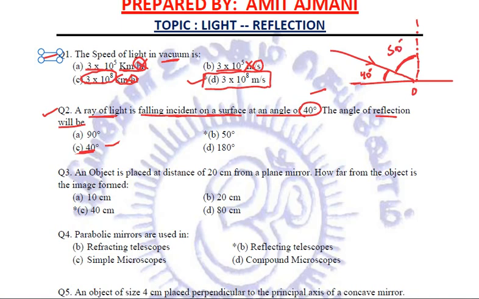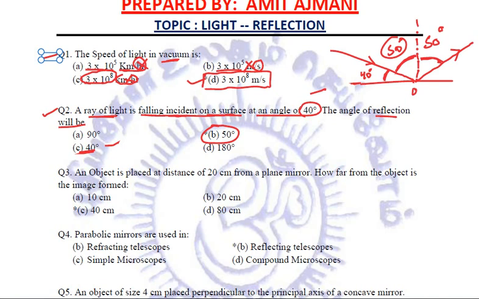So now something is clicking in your mind. So what should be the answer now? It is 50 degrees, because when this light ray is reflected back, the angle of reflection will be equal to the angle of incidence, which is 50 degrees. So do not be casual while giving your answers.